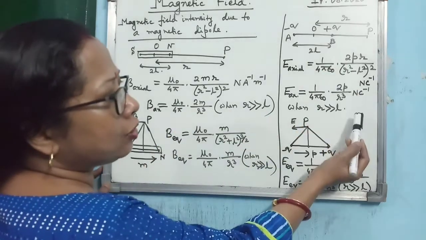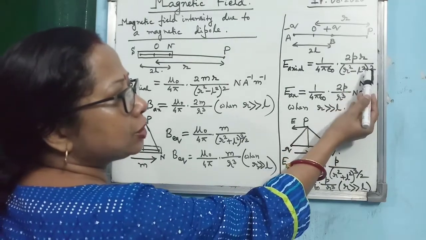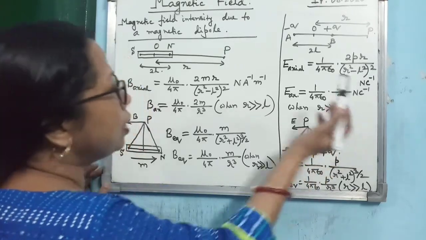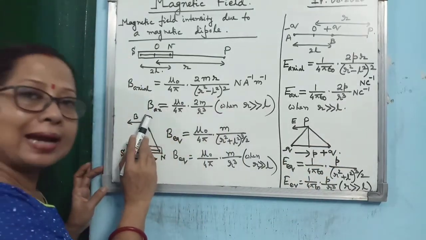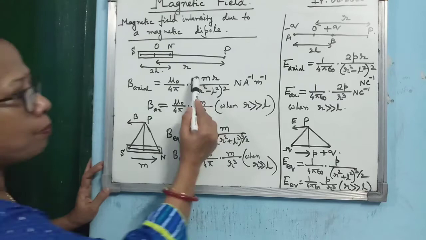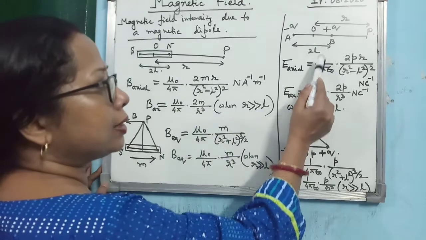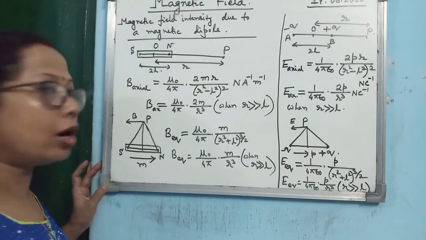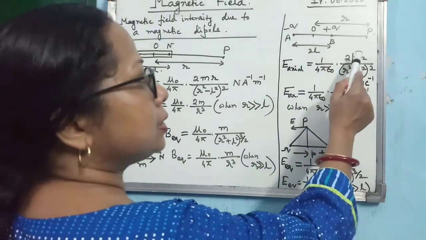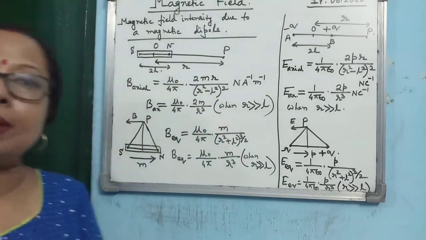And we know for an electric dipole, when r is much greater than l, we can neglect l, so it becomes r to the power 4, and r by r to the power 4 means r cube. Exactly in the same manner, for magnetic field intensity it will become mu 0 by 4 pi into 2M by r cube. Just compare these two relations and learn them. Just remember, for electric field intensity the constant is 1 by 4 pi epsilon naught, whereas for magnetic field intensity it is mu naught by 4 pi. For electric dipole, we denote the dipole moment by P. For magnetic dipole, we denote the dipole moment by M.